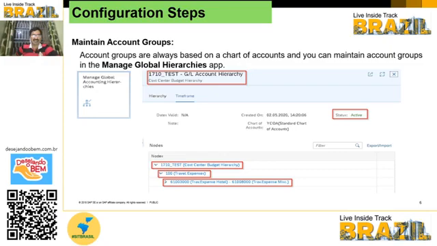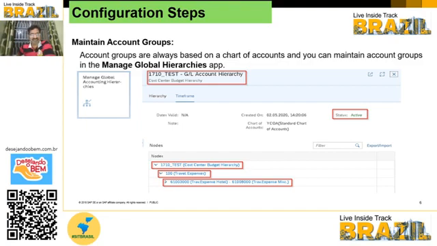We have to use the Manage Global Hierarchies app, because it is only possible through the global hierarchy app. You can create the account group through global hierarchies. It is very easy.